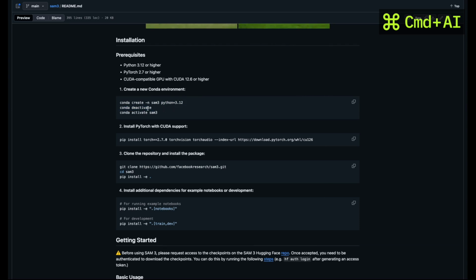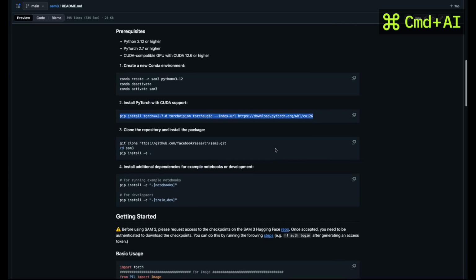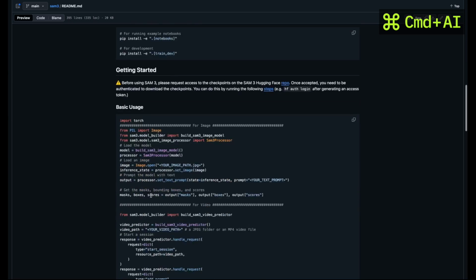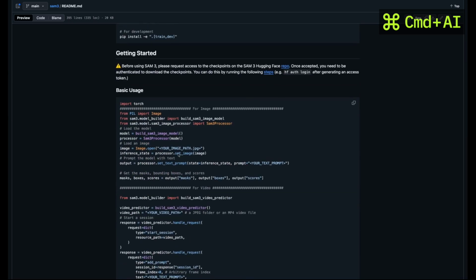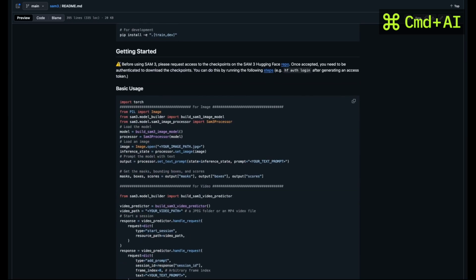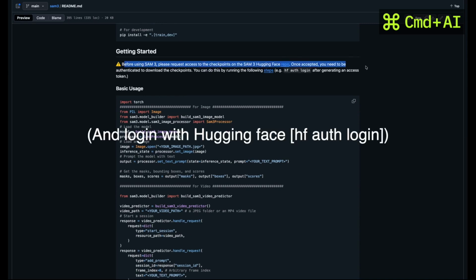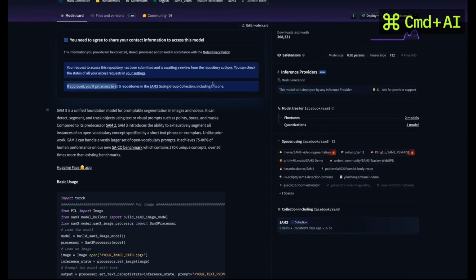I guess you deactivate your current Conda environment, then activate the SAM 3 environment which you just created. You install Torch and do all this, that, and the other. Clone the repo, install it. And then I'm guessing somewhere here, you need to request access to the Hugging Face repo. If approved, you get 5 repositories, which you can then link to.